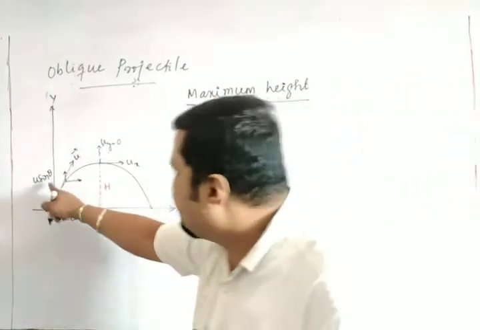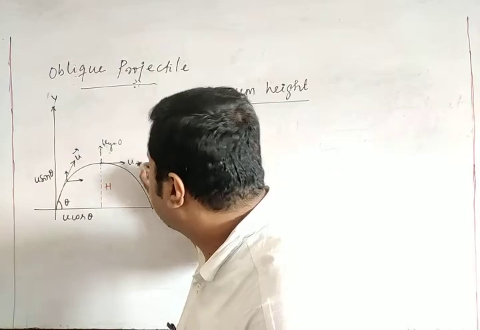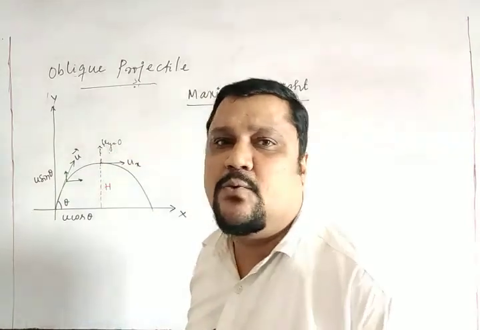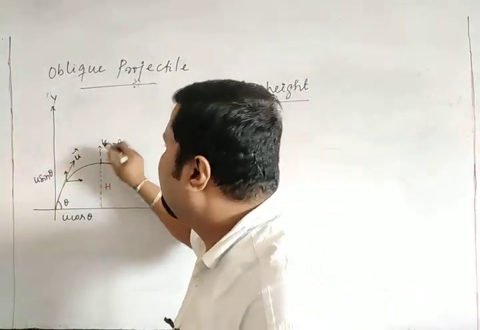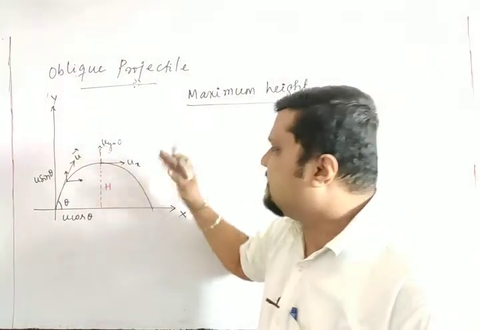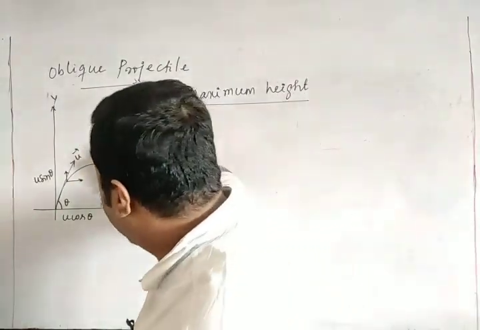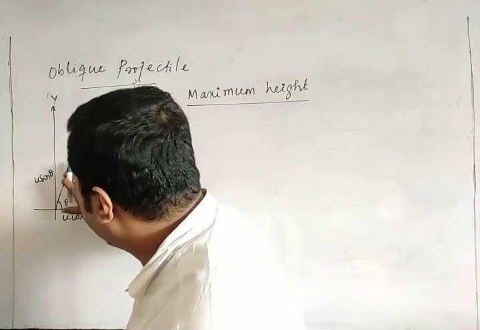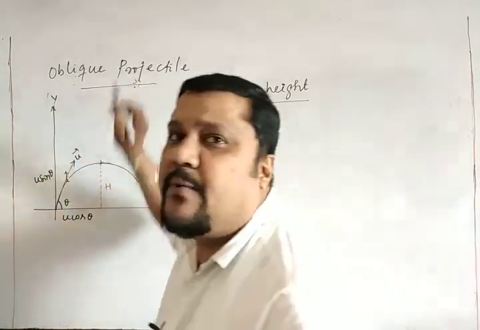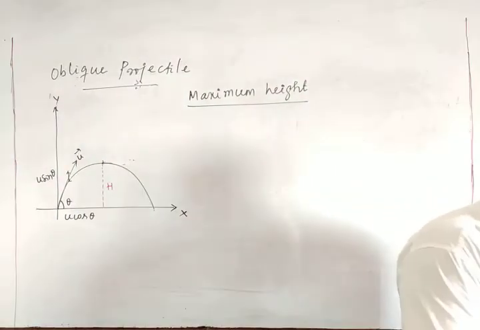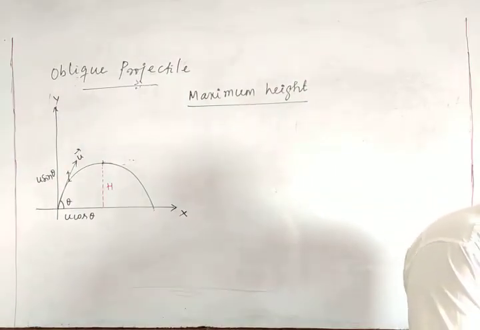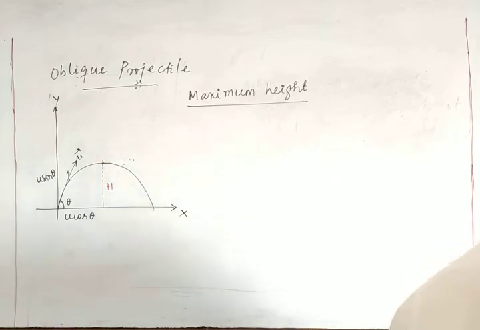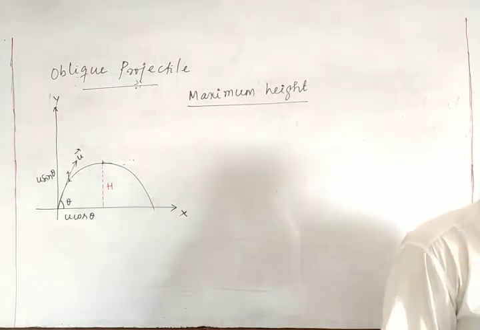Clear? So with this initial velocity u, I can show this as ux and uy, or similarly the final velocity vy, with any notation you can show that. That means at this maximum height its vertical component is 0. So it is also known as the vertical range.